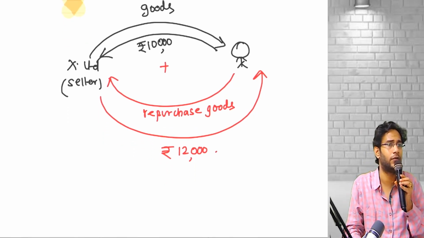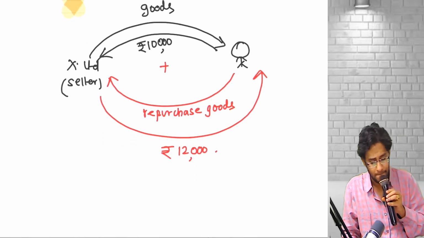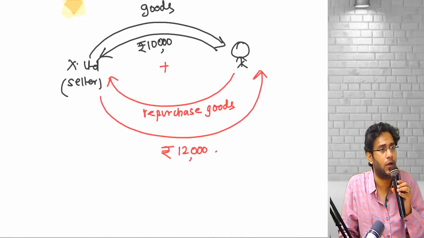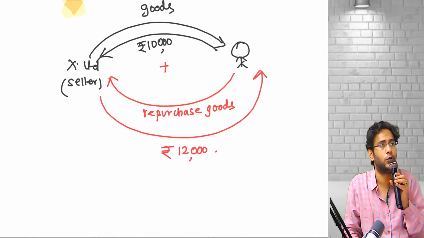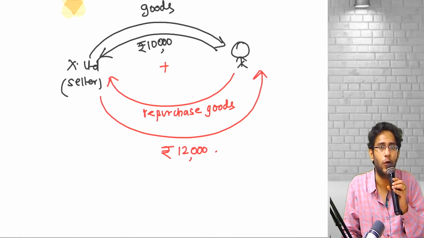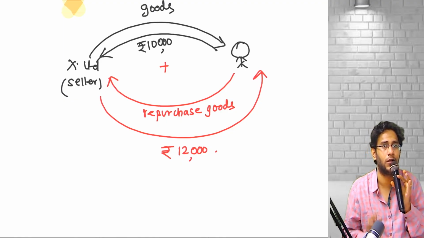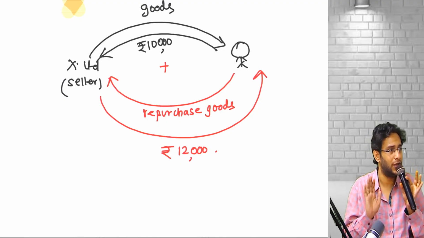From X Limited's point of view: Bank account debit to loan, 10,000. After 1 year, interest expense account debit to loan, 2,000. Then loan to bank, 12,000. Are you understanding? Easy only.